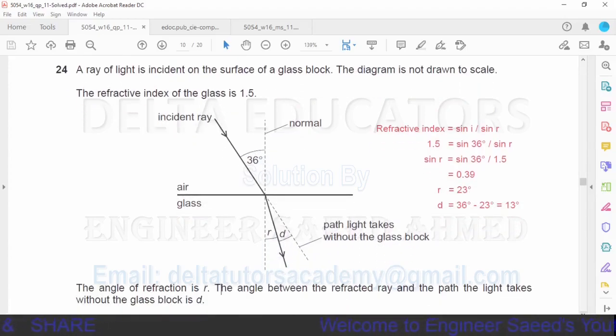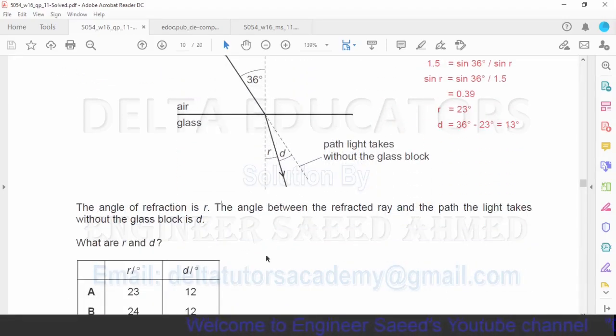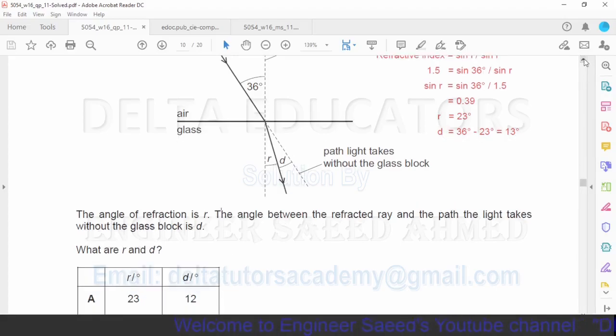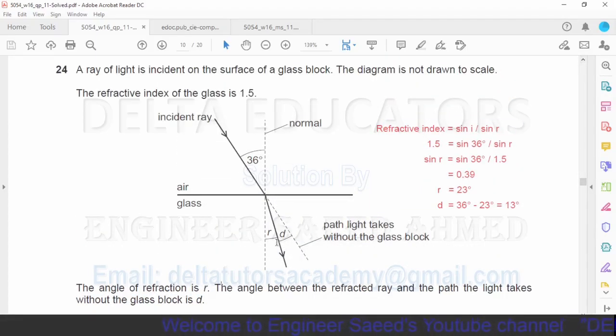Question number 24. A ray of light is incident on the surface of a glass block. The diagram is not drawn to scale. The refractive index of glass is 1.5. The angle of refraction is R. The angle between the refracted ray and the path the light takes without the glass block is D. What are R and D? We have to find the value of R and the value of angle D.